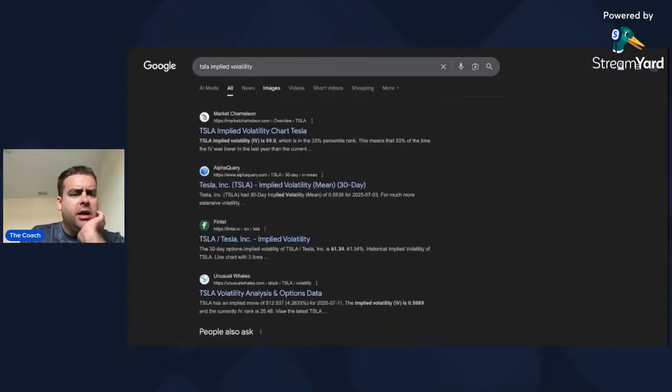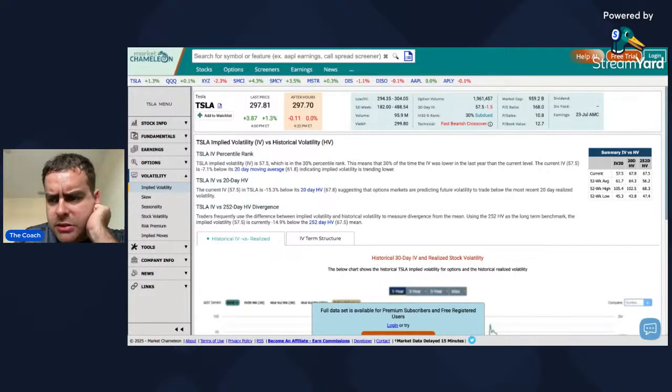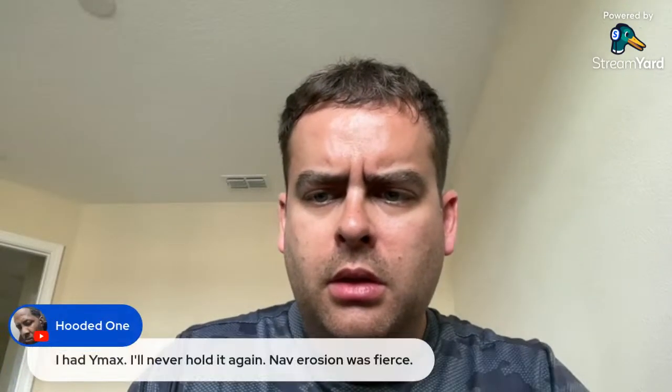So we're going to calculate TSLY first. We're going to put in Tesla's implied volatility first because it's the underlying. So we've got, let's see, 30-day implied volatility, 57.50 is what I'm coming up with. So let's put in 0.575. The current price of the YieldMax fund is, what do we say, 776. Let me switch over here.